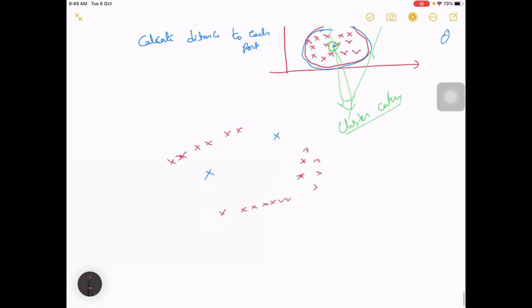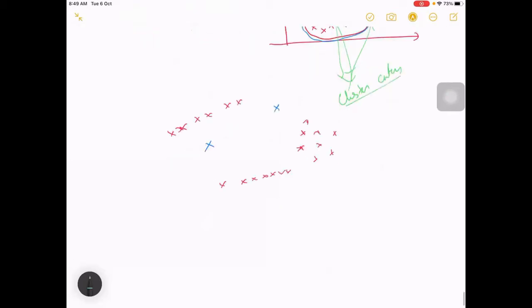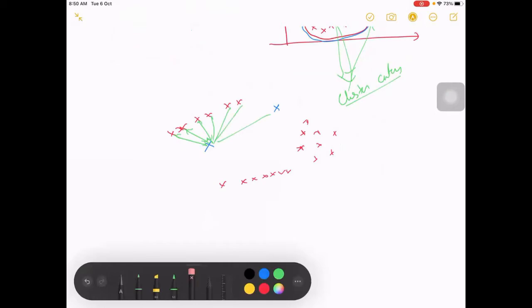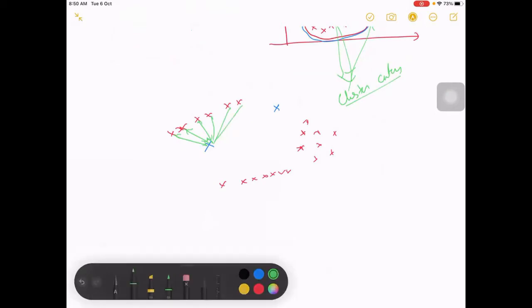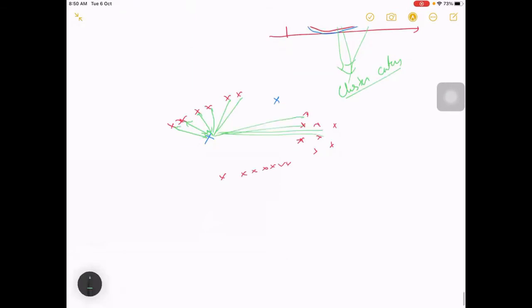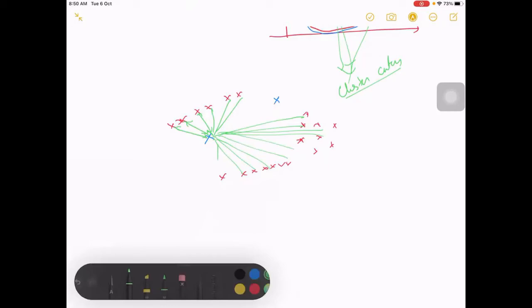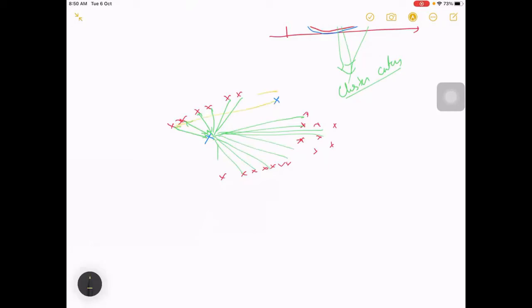Okay, so from each of the points, you calculate the distance, like how much this distance, this distance, this distance. Similarly, for each you will calculate the distance, and similarly you will do the same for the second cluster.